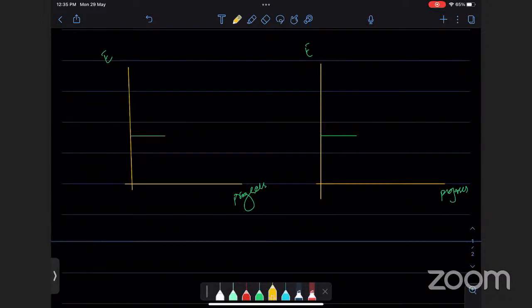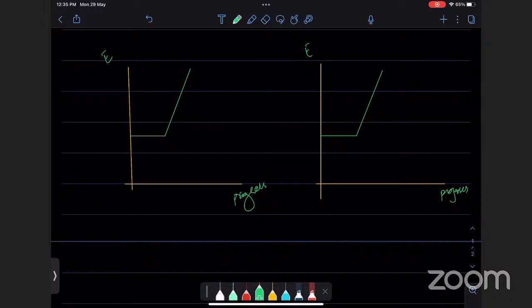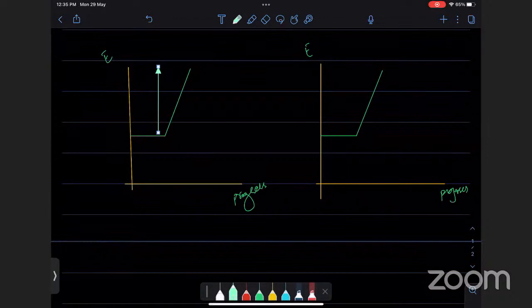This is called activation energy. So any reaction will always need to gain energy, which means that the energy of the graph will go up. Whatever the reaction, it has to gain energy. It has to go up. Now it doesn't matter whether you draw a straight line or a curve. The shape of the graph doesn't matter. What matters is that initially all reactions need to absorb energy. This energy that it has absorbed, we show it as an arrow starting at the starting point and ending at the top.